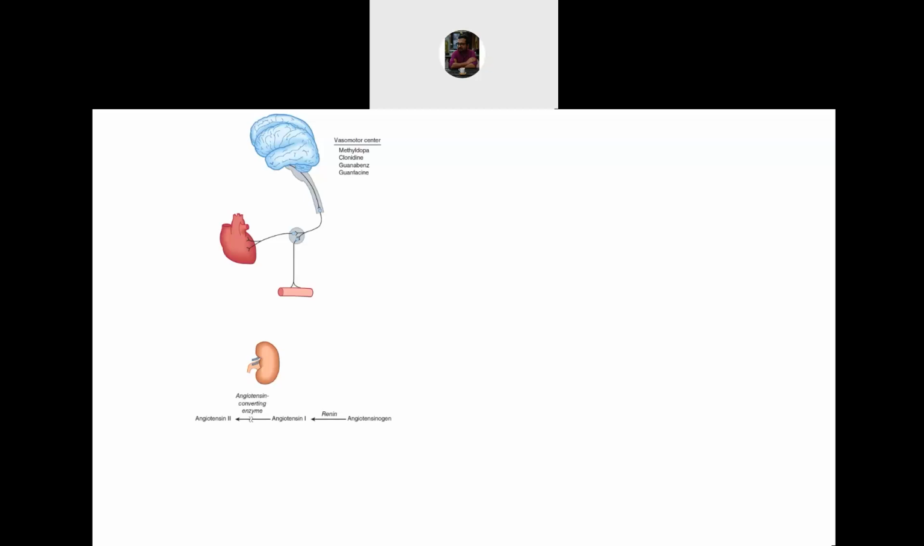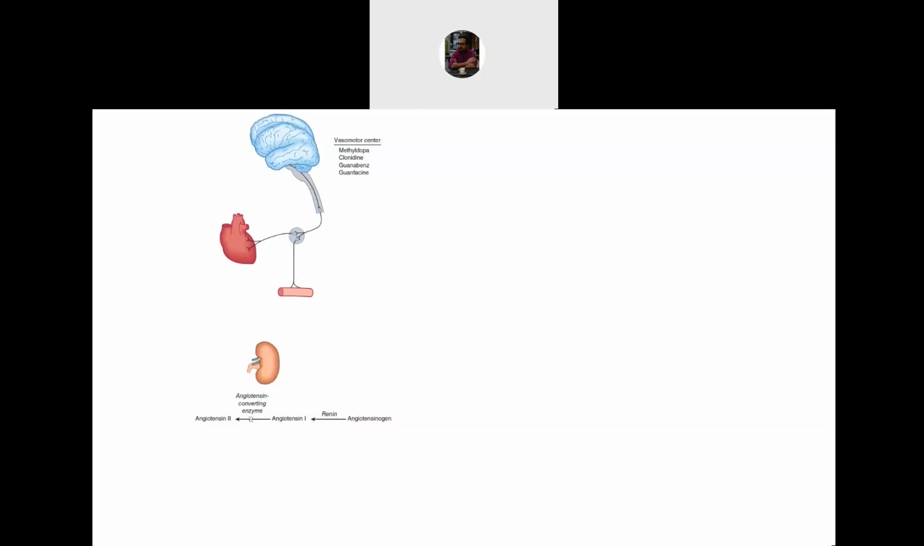The first part is the brain. In the brain, there is the vasomotor center. We can inhibit the vasomotor center by giving drugs like methyldopa or clonidine. These are alpha 2 receptor agonists. We can also use drugs like guanabenz and guanfacine.